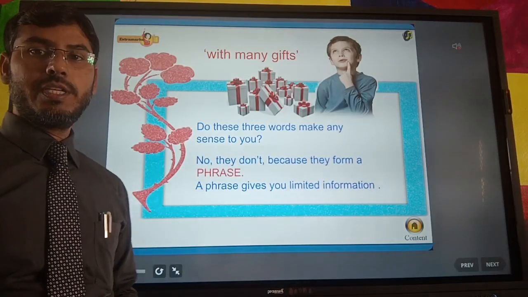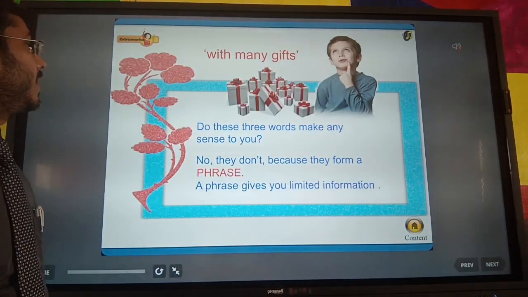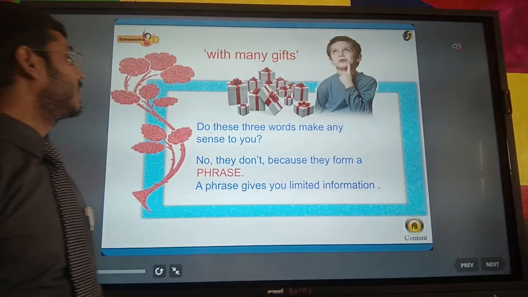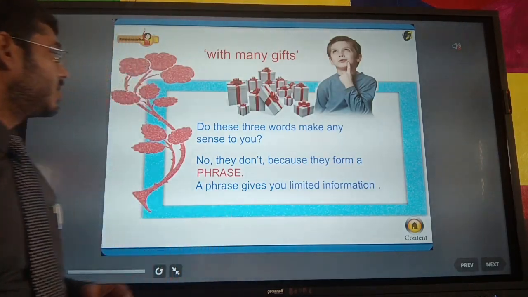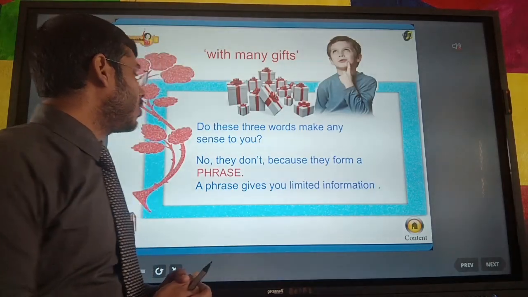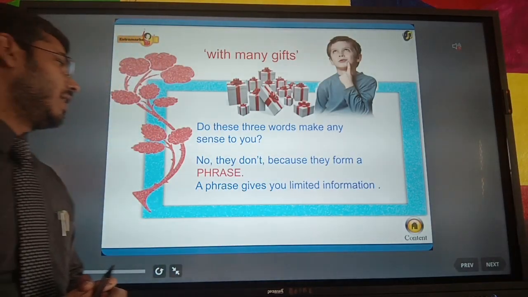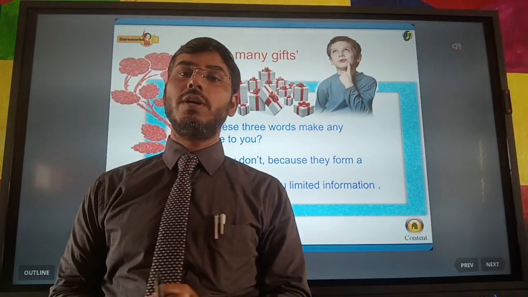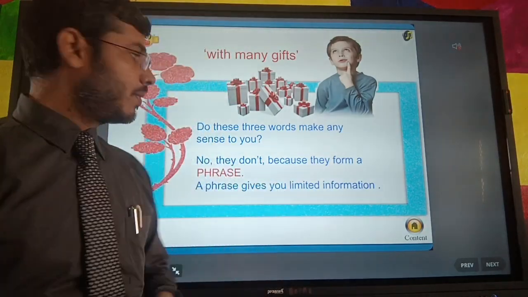Now see this group of words: with many gifts. Do these three words make any sense to you? No, they don't, because they form a phrase. So a phrase is a group of words which make sense but not complete sense.